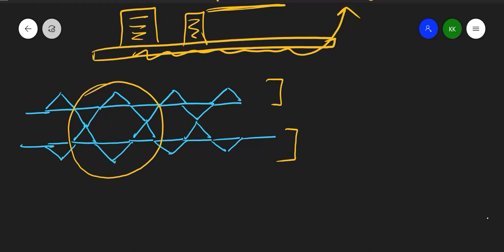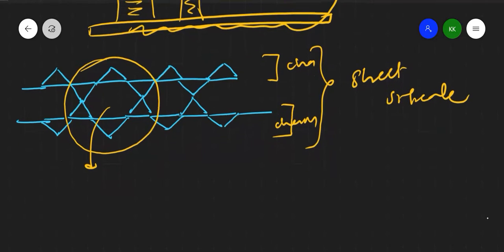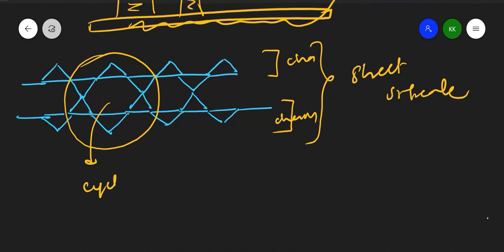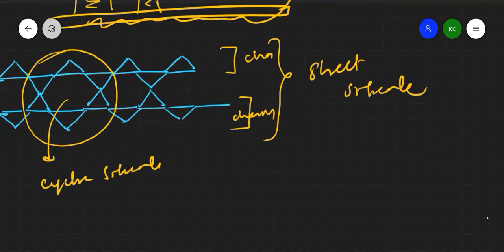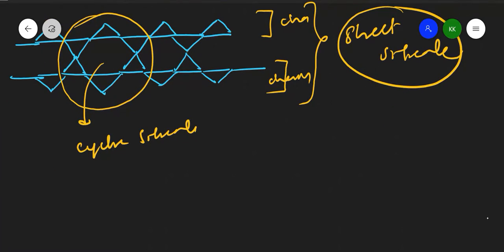All these things make sheet silicate. So chain silicate, two chain silicates, and here it will form structures like cyclic silicate. All are nothing but sheet silicate. Sheet silicate includes two chain silicates which form cyclic silicates within it.